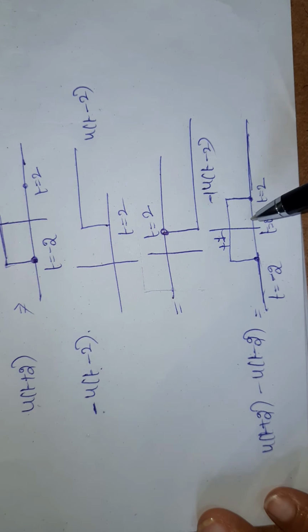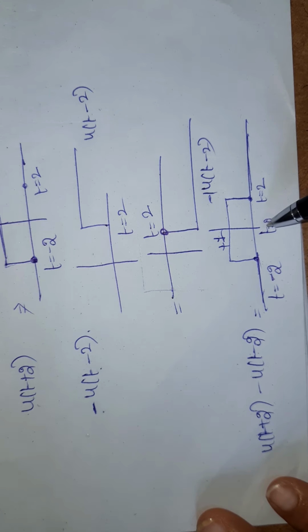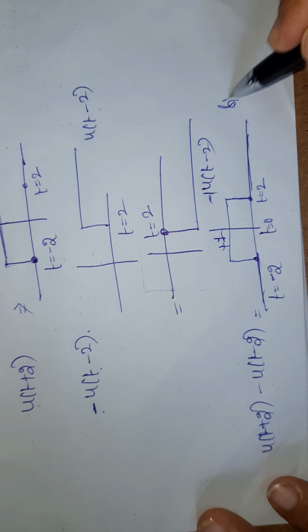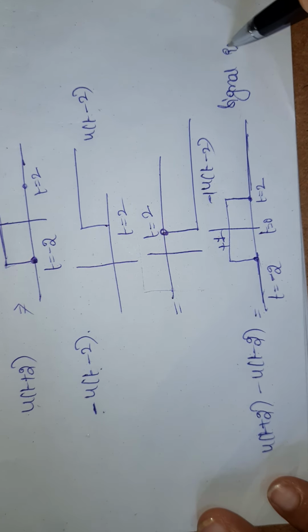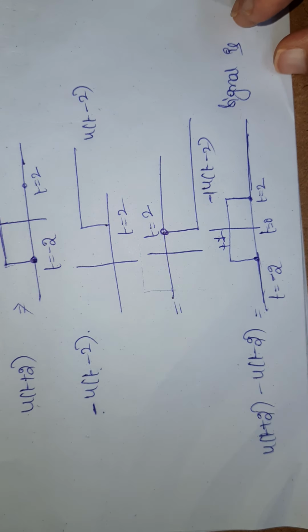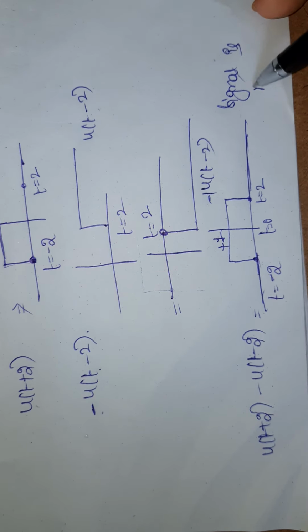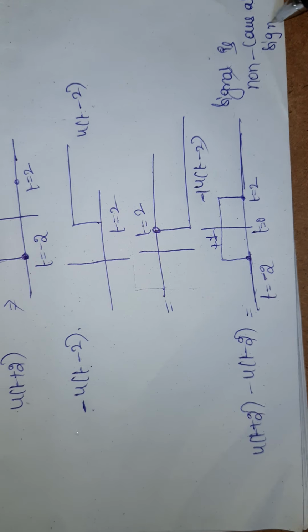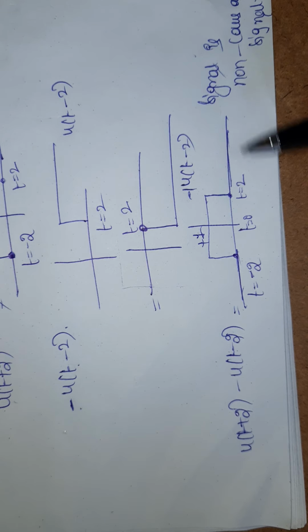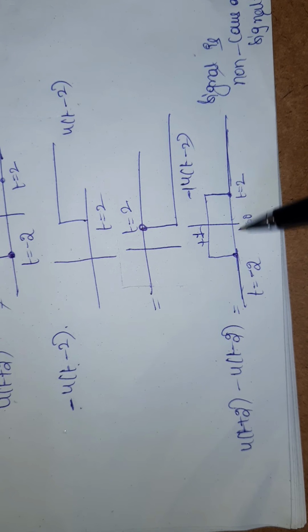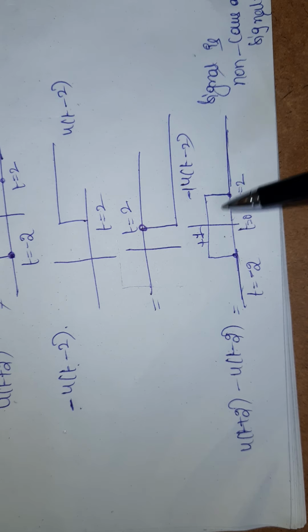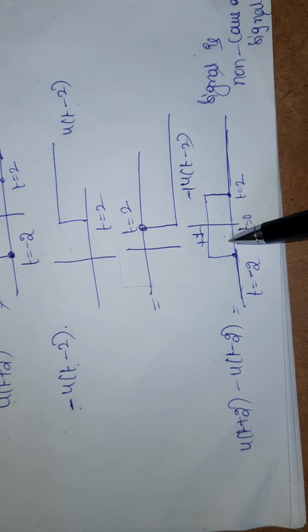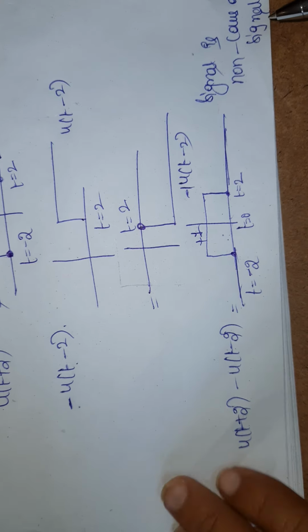Tell me, is this signal a causal signal or a non-causal signal? This signal is a non-causal signal, because the signal exists for t greater than 0 and it also exists for t less than 0. It is not a causal signal, it is not an anti-causal signal, so it becomes non-causal. Okay, thank you.